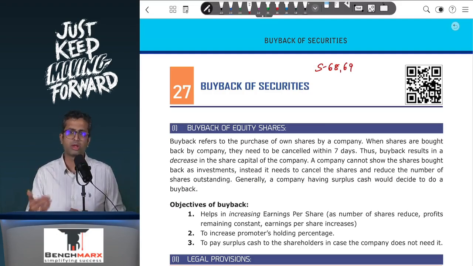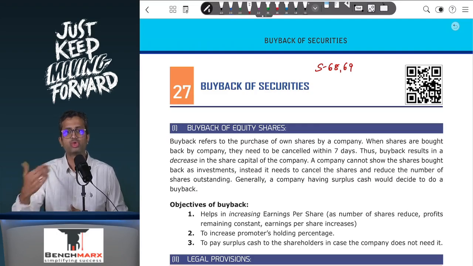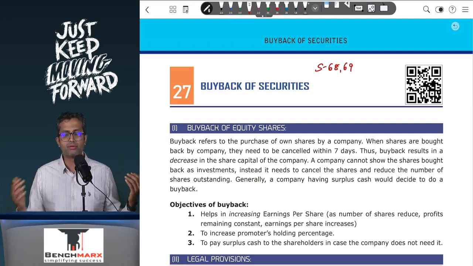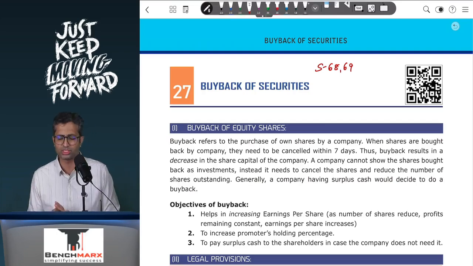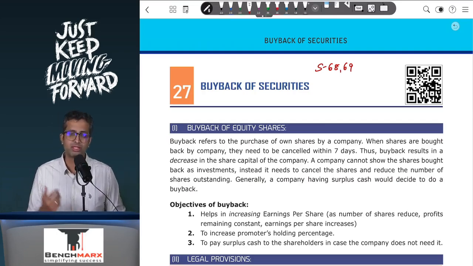Now what is a buyback of securities? When we issue equity shares, they don't have a redemption date or a redemption value. However, in certain cases, a company might have surplus cash with it and it might decide to either give dividend using that surplus cash or it might decide to buy back its securities.